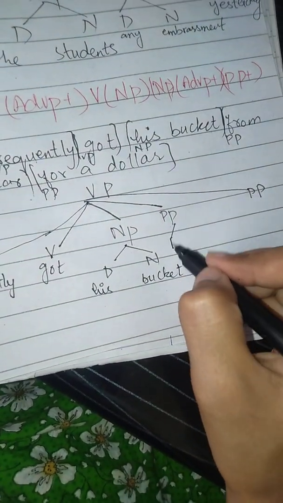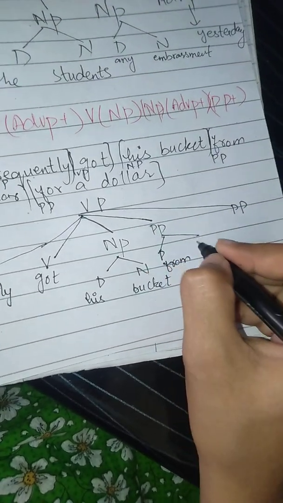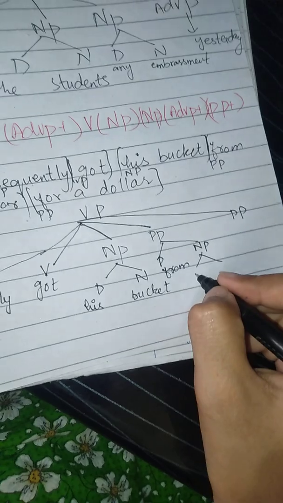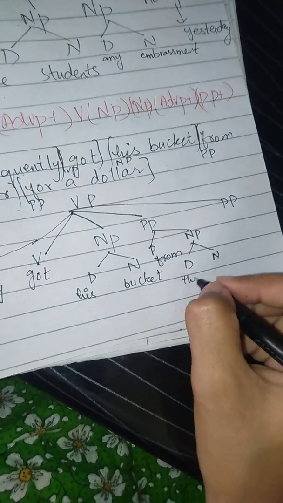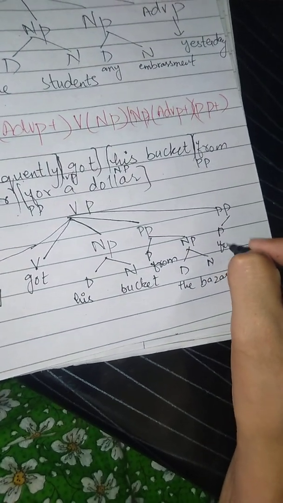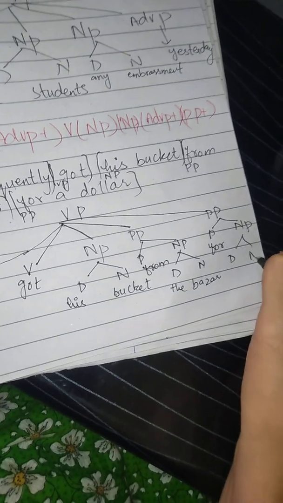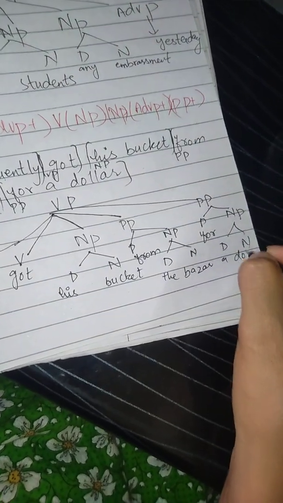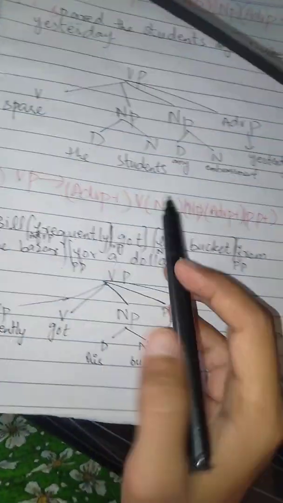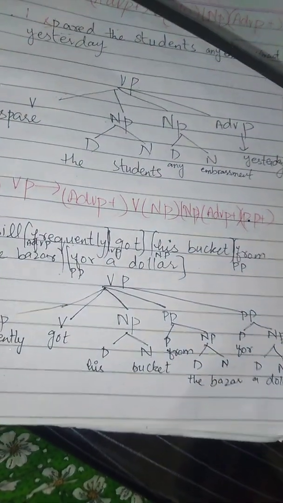So PP is divided into first P, that is from, then NP, determiner and then noun, the bazaar, then P for, then NP, which is divided into D and N, $1. So here is an example of a complete verb phrase. We also attach prepositional phrases, as many as we like to add.